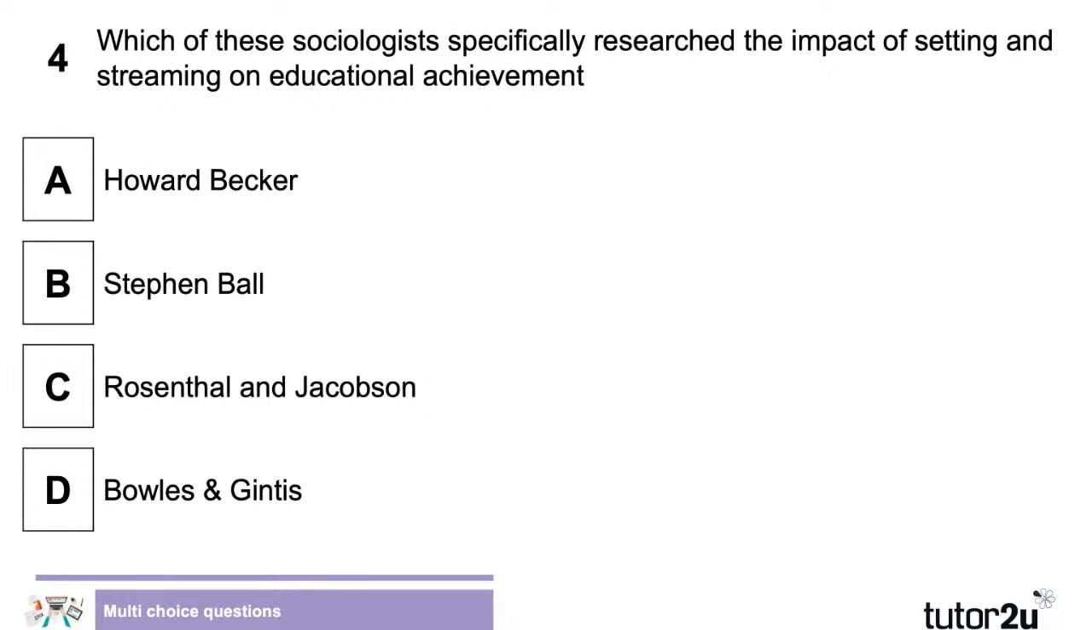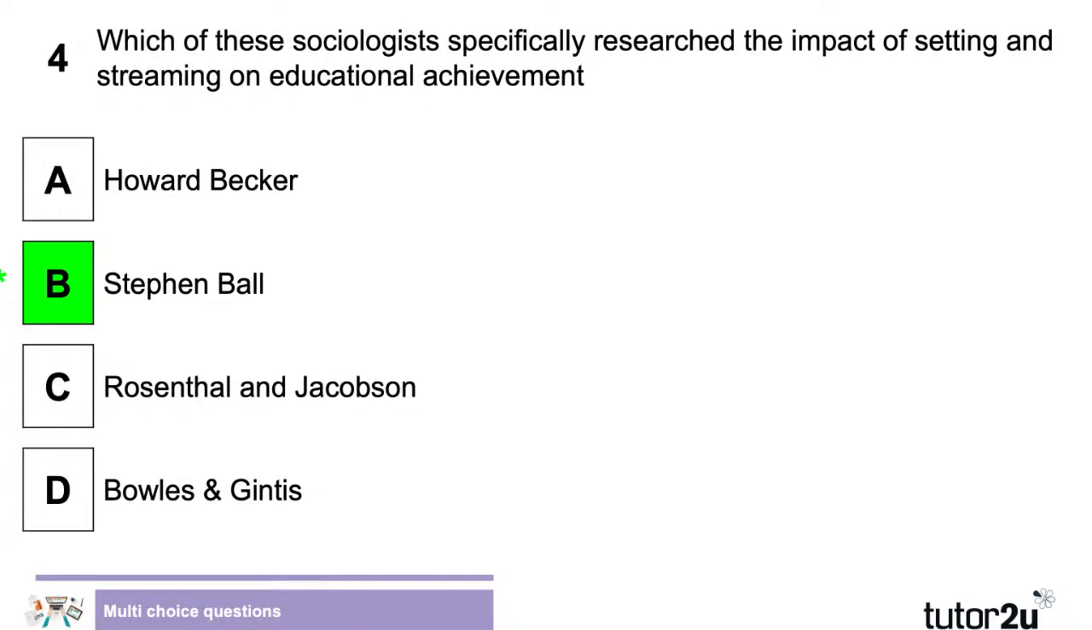Which of these sociologists specifically researched the impact of setting and streaming on educational achievement? Okay, so they all may have looked at related areas, but which one specifically looked at setting and streaming? What do we reckon? Got a mixture coming in here. A few different ideas, quite a breadth of possible answers there. Shall we have a look at what the answer is?